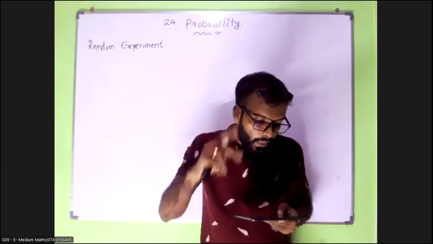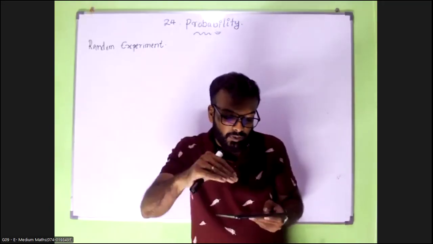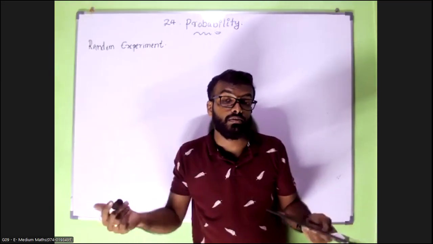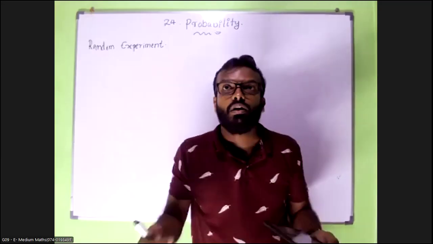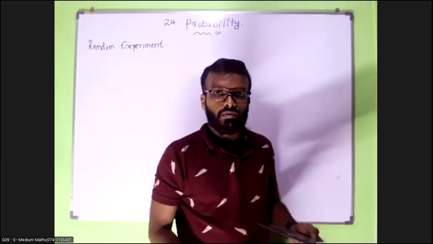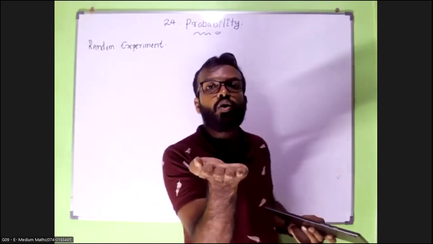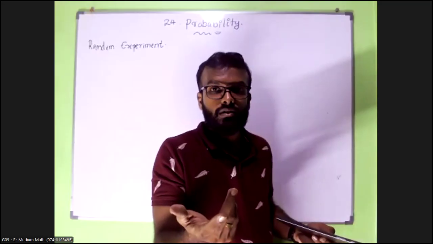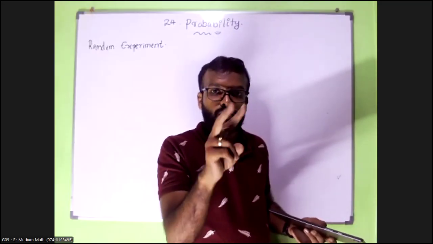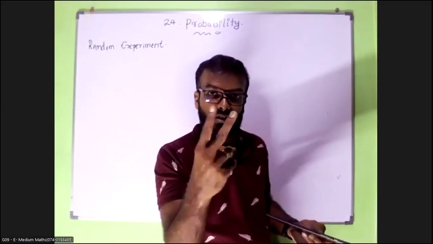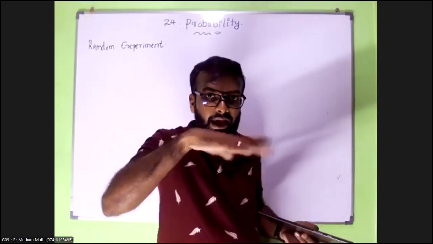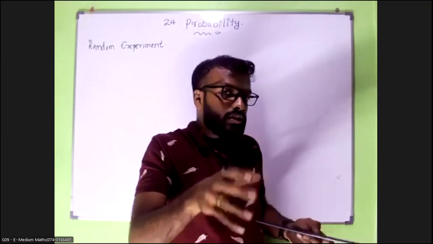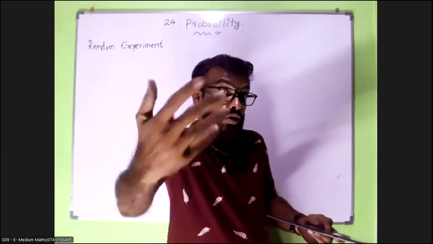The second one: all the possible outcomes of the experiment are known before the experiment is carried out. Now think, you are going to flip a coin. In your hand you have a coin, let's say a 2 rupee coin. A coin has two sides, head and tail. You are going to flip it. Before carrying out the experiment, you know what the possible results are.